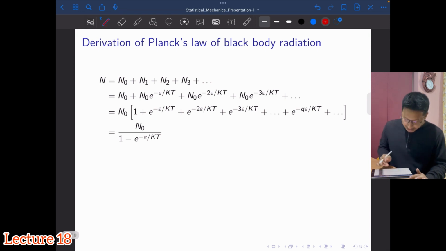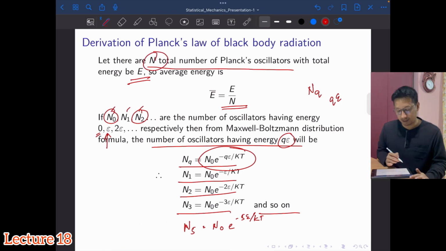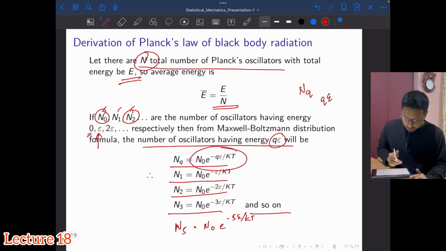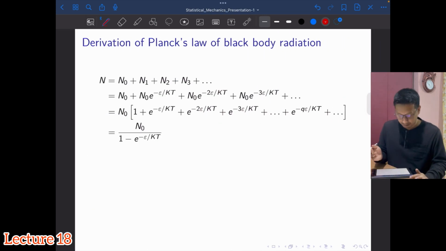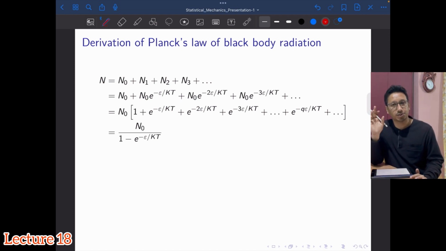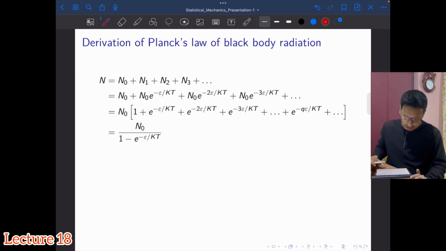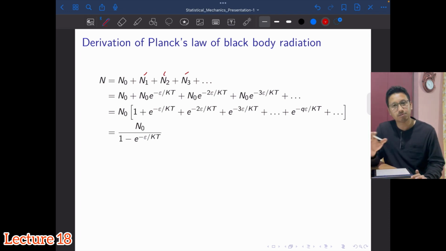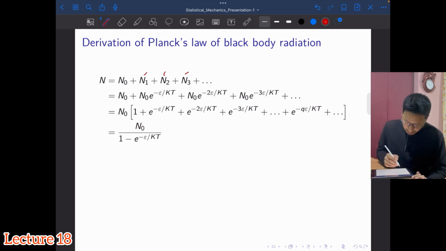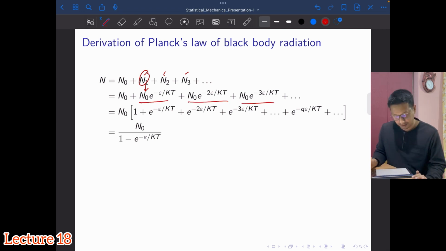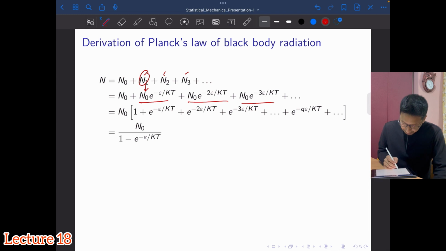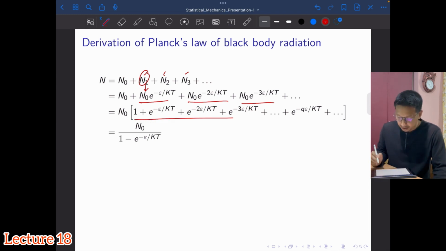I assume that, as I said here, there are a total of N Planck's oscillators. So N will be equal to n0 plus n1 plus n2 plus n3 all the way, the sum of all the Planck's oscillators present, which should give you the total number. Then simply substitute for n1, n2, n3, and in general you can write the general term nq and keep on going. Substituting for n1, n2, n3, I can take n0 common out of this expression, and I'll remain with this term in brackets.